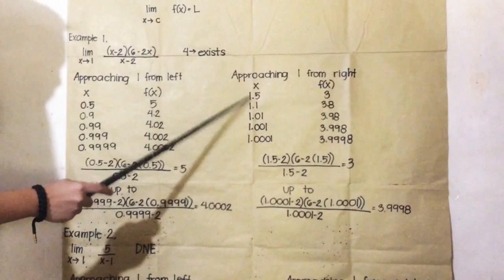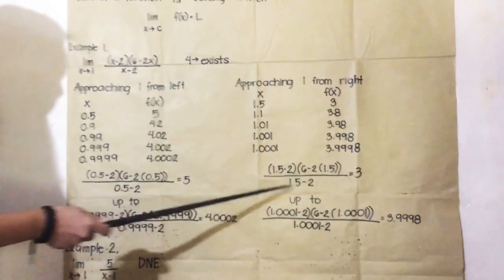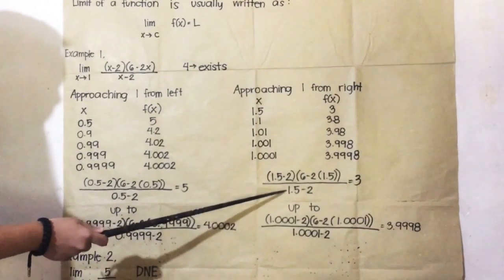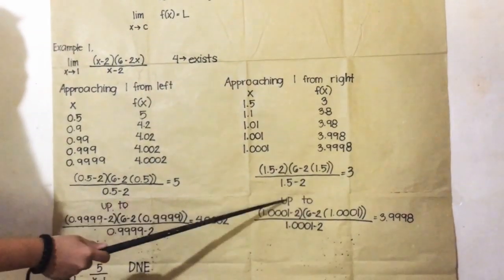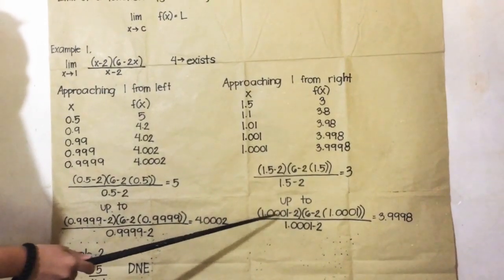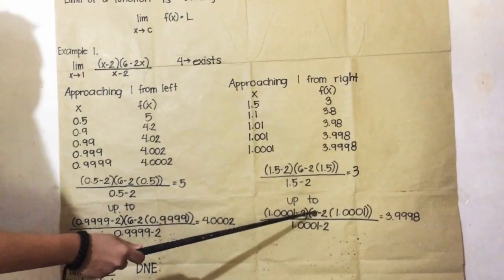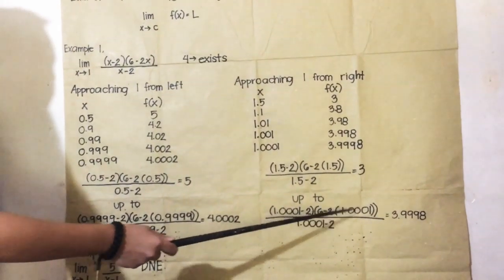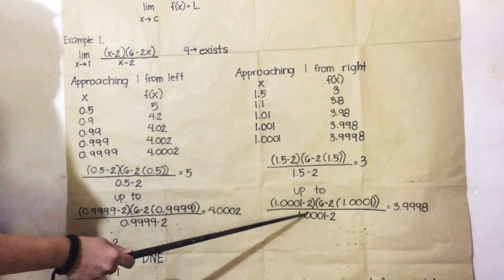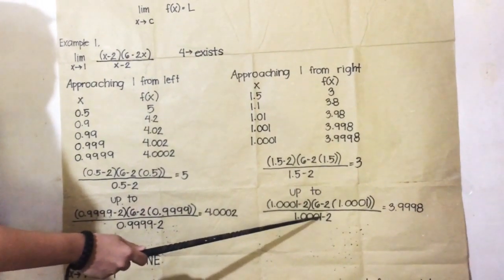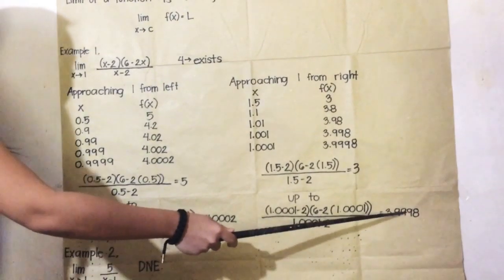1.5 minus 2, times 6 minus 2 times 1.5, over 1.5 minus 2 is equal to 3. Up to 1.0001 minus 2, times 6 minus 2 times 1.0001, over 1.0001 minus 2, is equal to 3.9998.